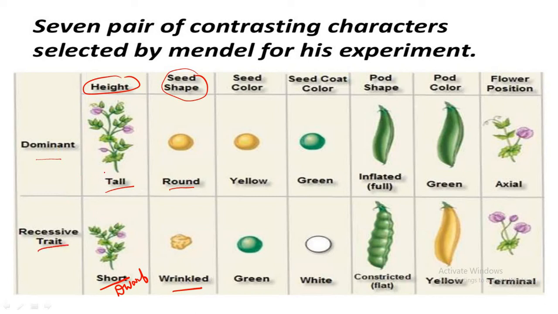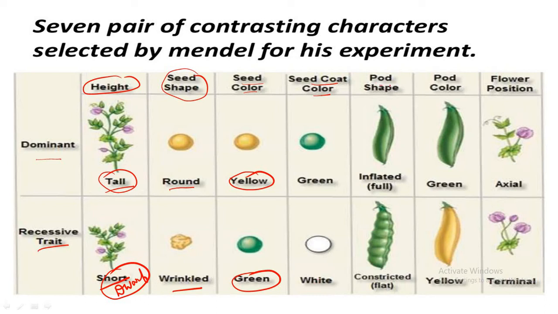Here, tall is the dominant trait and dwarf is the recessive trait. If we consider the third character, that is seed color, yellow is the dominant trait and green is the recessive trait. Whereas if we talk of seed coat color, then green is the dominant trait and white is the recessive trait.